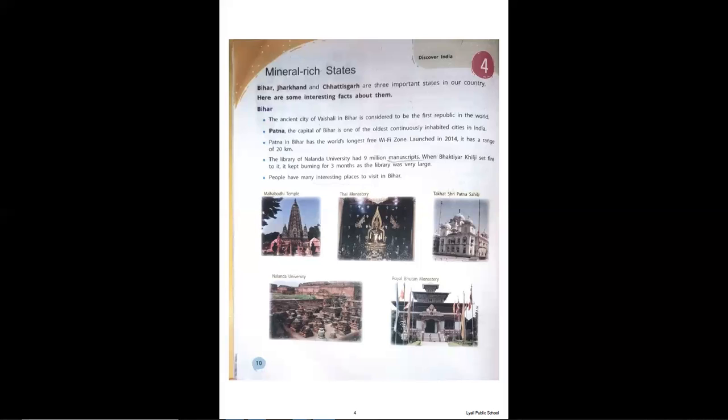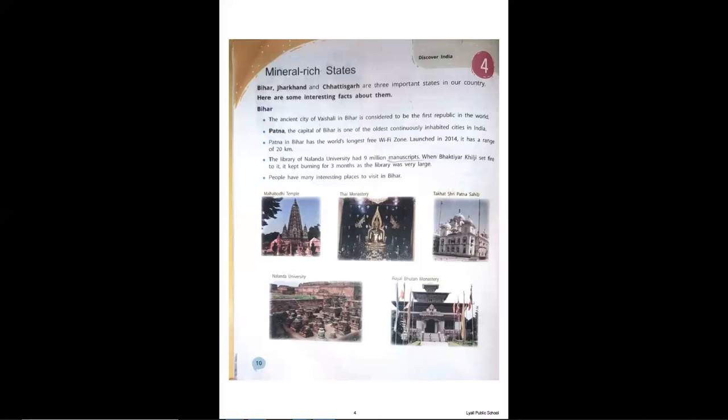People have many interesting places to visit in Bihar. Now there are some pictures which you can see, which you can visit in Bihar. First is Mahabodhi temple. It is in Bihar, and you can see it is a very nice beautiful thing.